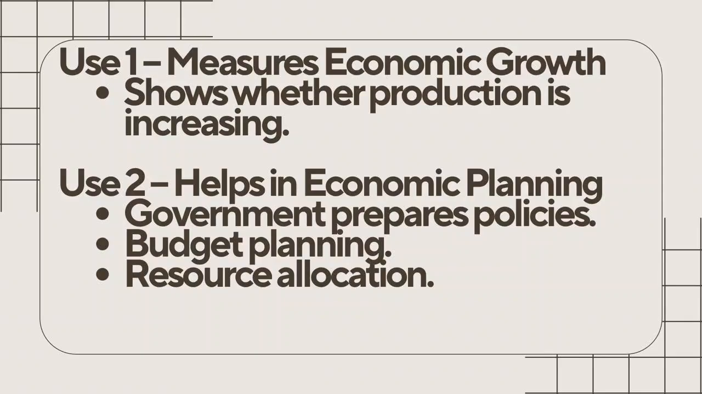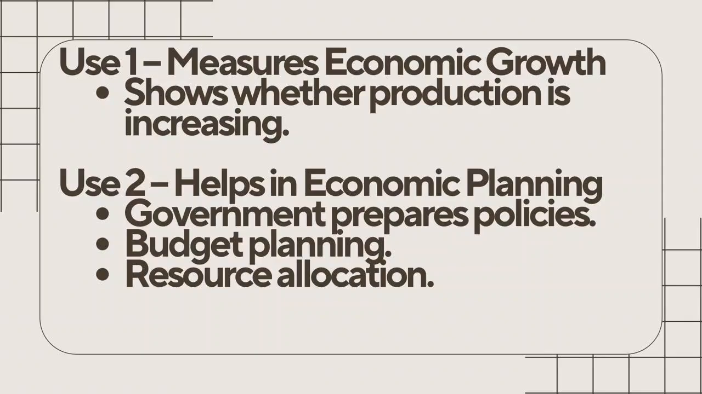Now let's move to the second one: use in economic planning. Imagine you are the finance minister. You have to decide, should the government build more schools? Should it invest in hospitals? Should it improve roads or railways? To make these decisions, you need reliable economic data. National income helps the government understand which sectors are growing and which sectors need support. It also helps in preparing the union budget and long-term development plans. So during difficult periods like economic slowdown, the government uses national income data to design policies that support businesses, create jobs and encourage growth.